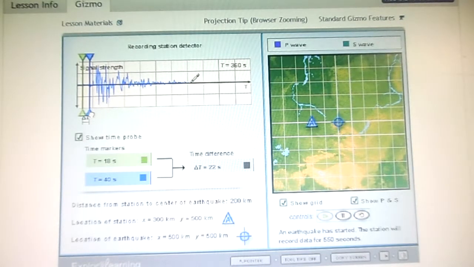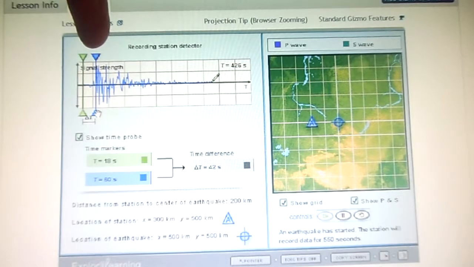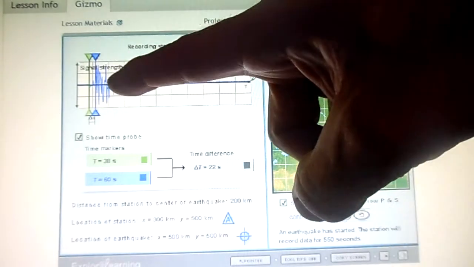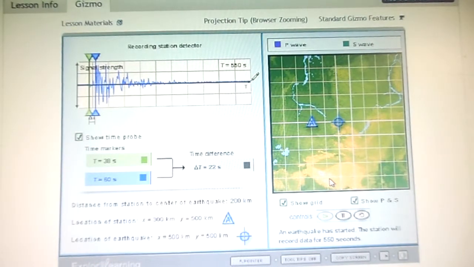Oh, this will be interesting. Will it still measure it if you put the blue one in the first position? So 13. Well, it's about double of 13. Right. About, yeah. Wow. Quite nice. As the distance is increasing, the time difference is increasing, and the waves are getting stronger or weaker? Oh, yeah, the wave gets weaker as we get farther away.